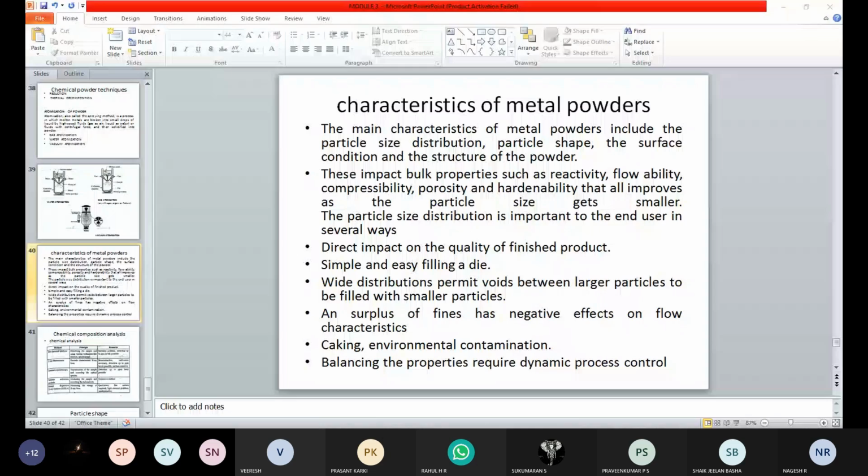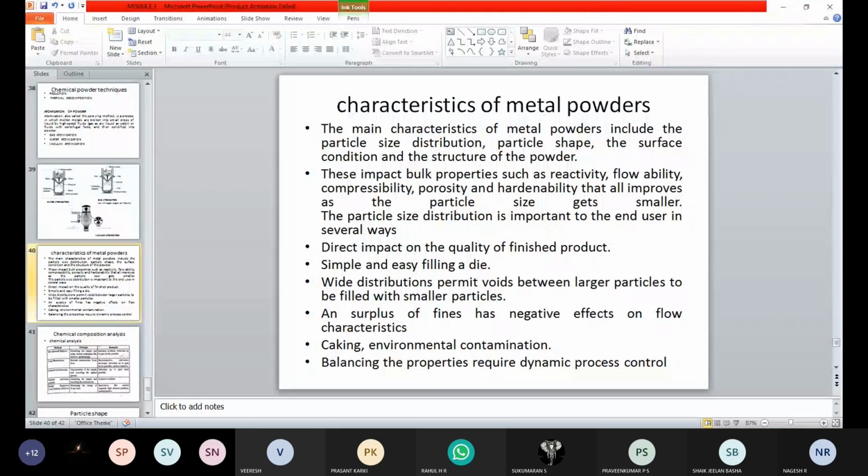The process is carried out in separate methods. Then finally you get the powder, which will have a similar or fine size. According to our required product, we will be getting the grains and the particle sizes. Those particle sizes are very easy to fill into the dies. Next, a wide distribution permits the larger particles to be filled in with the smaller particles.